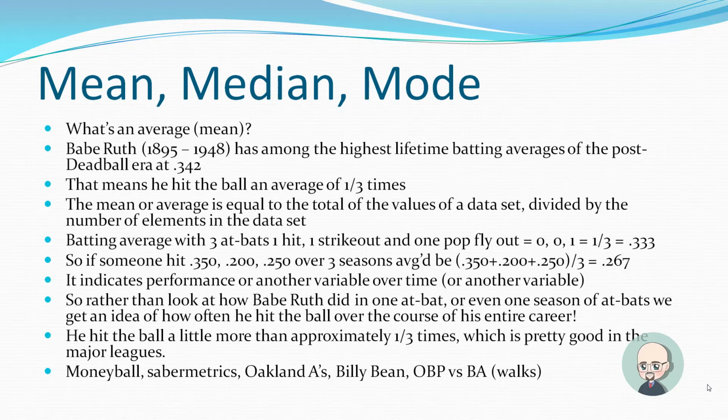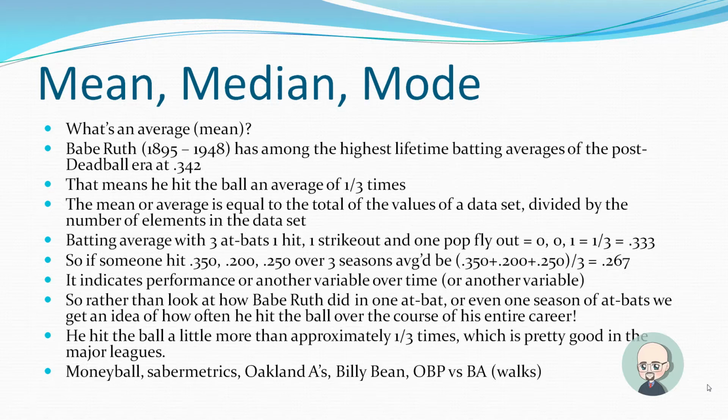So let's take a very simple example. The batting average with 3 at-bats with 1 hit, 1 strikeout, and 1 pop flyout would be 1 for the hit, 0 for the strikeout, 0 for the flyout. So 0, 0, 1, that's our data set. And we'd go, okay, there's 3 elements in that, so we add up 0 plus 1 is 1, and we divide that by the total number of elements in the set, which is 3. 1 divided by 3 is 0.33. So in those 3 at-bats, the average would be 0.333.